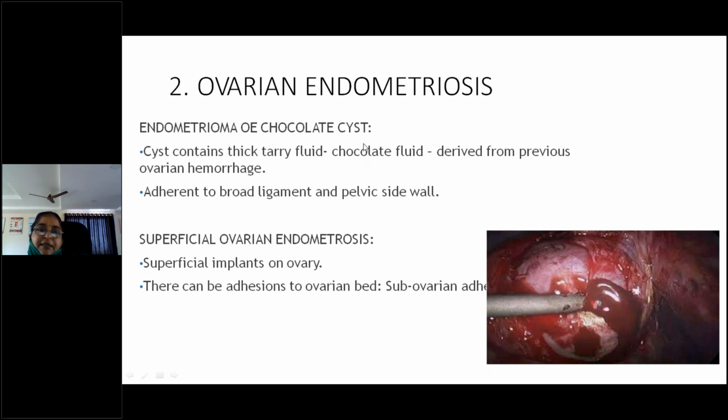But in the differential diagnosis of chocolate cyst, two other cysts are also called chocolate cysts: the follicular cyst and the corpus luteal cyst. That's why nowadays we call this ovarian endometrioma, not chocolate cyst. Okay, but chocolate cyst is also a short answer for you.